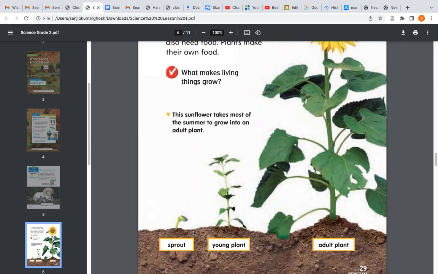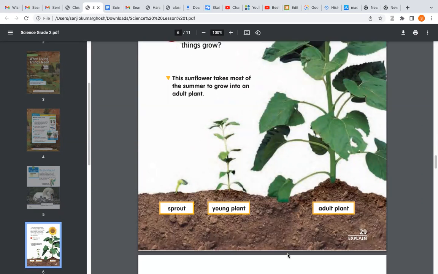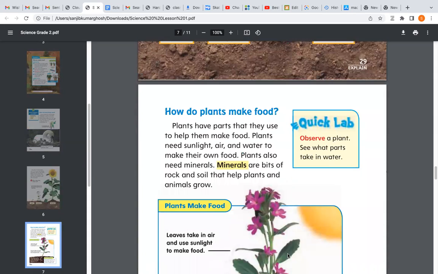Great. See what happens. Because of sunlight, the sprout comes out from the seed. Then there is a young plant. This is a small plant that grows from the sprout. And from young plant, it develops into an adult plant. It happens with all the plants. First, the sprout comes out, then it becomes a young plant, then the young plant grows into an adult one.